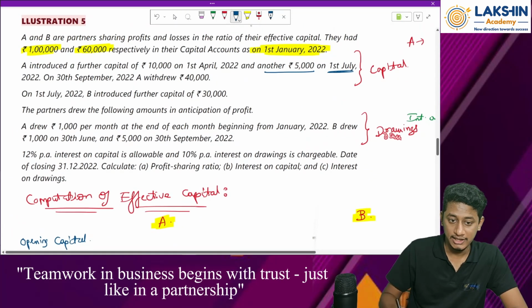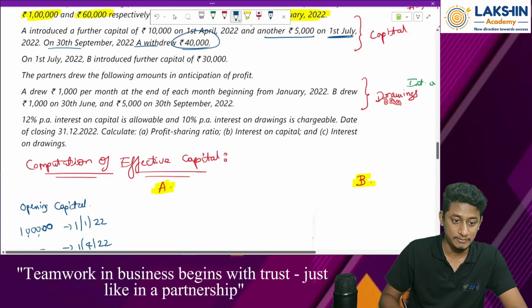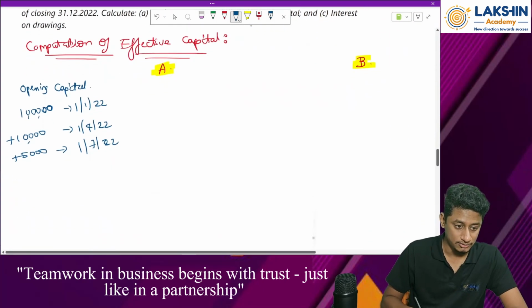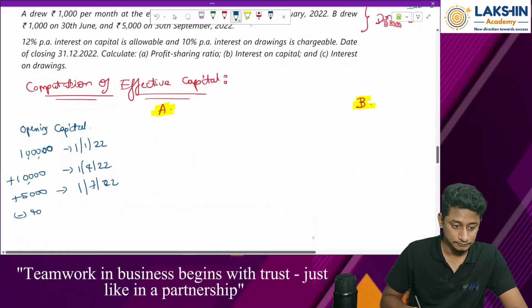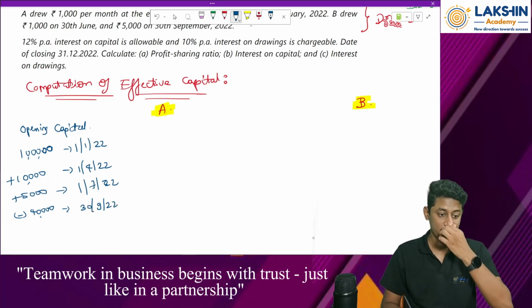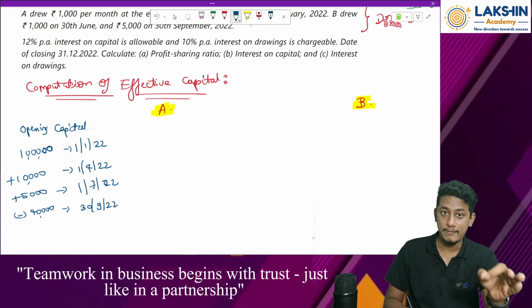Then next, on 30th September he withdrew rupees 40,000. So he withdrew 40,000 on September 30th. Now find out the balances on each date.